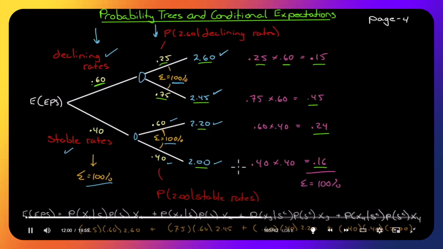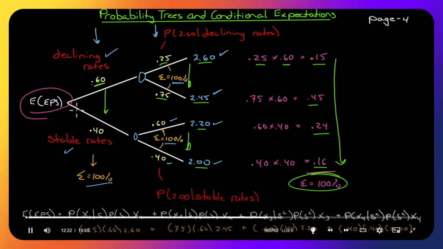These are the probabilities we saw earlier. Now, these probabilities, if our tree is constructed properly with 100% probability at each step along the way, the total of all of these, because we're multiplying everything, should also add up to 100%, and it does. We know we have a valid tree if everything adds up to 100%.